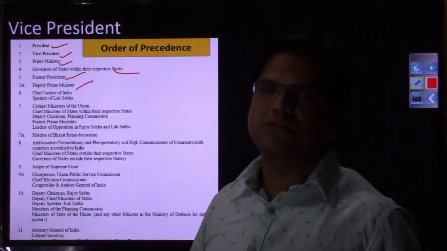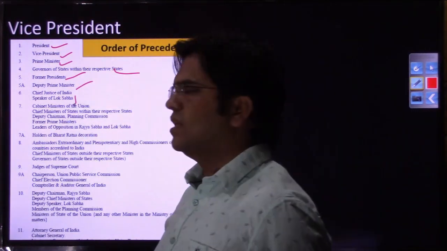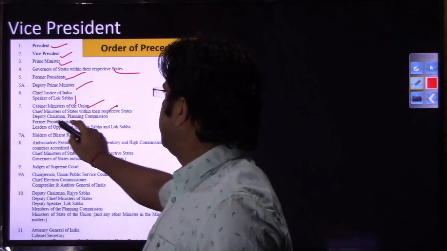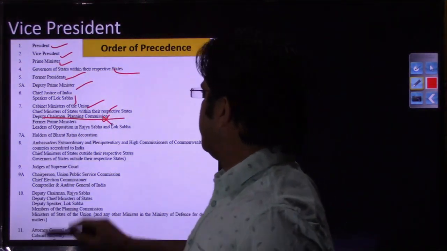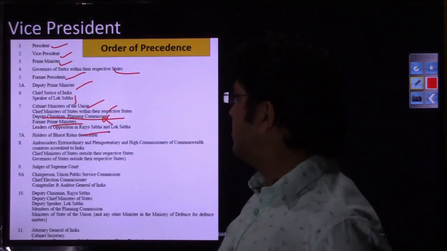Chief Justice of India and Lok Sabha speaker have been collectively put on the 6th number, and on the 7th number you have cabinet ministers, chief ministers of other states, deputy chairman Planning Commission, the office has been abolished, then former prime minister, and then opposition leaders of Lok Sabha and Rajya Sabha.